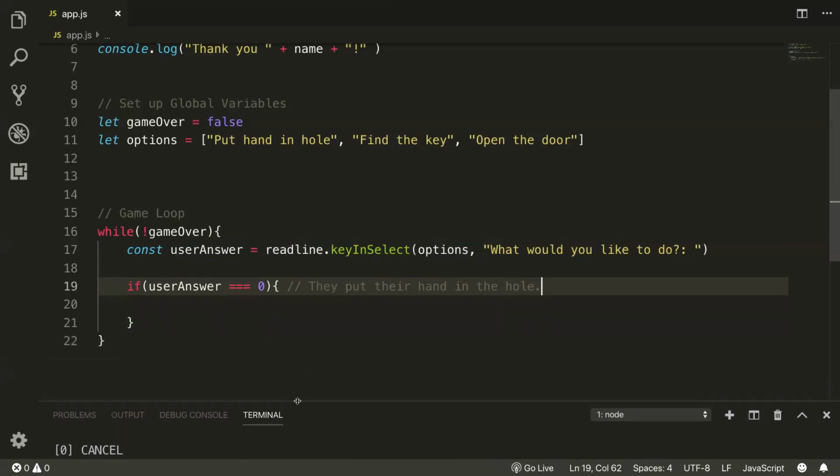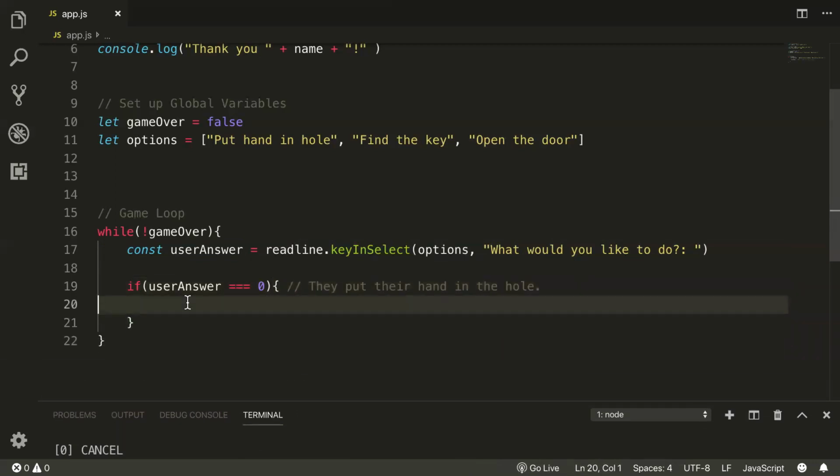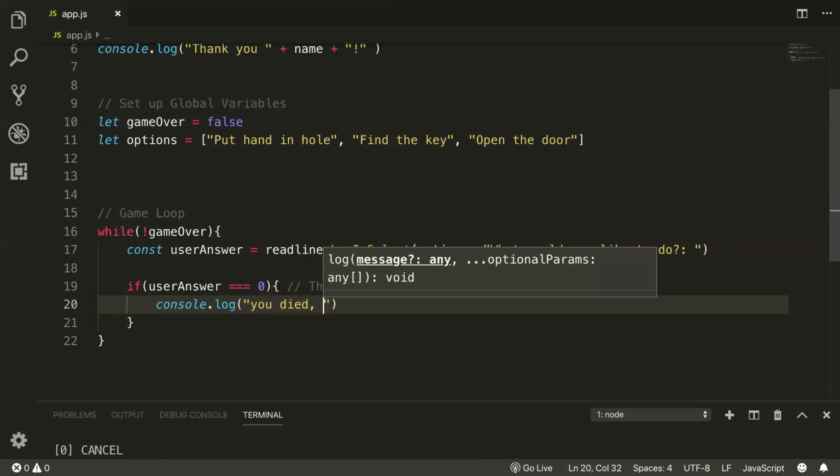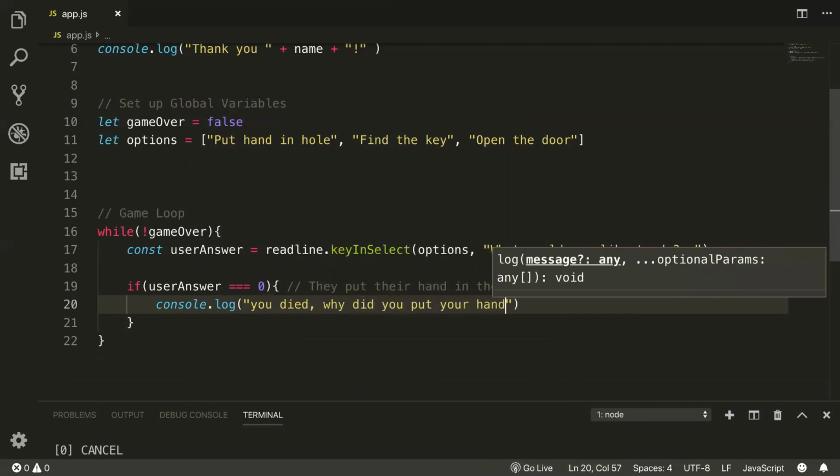Well, that's bad because that kills them, but how do we account for that? What should we do to let them know that the game is over and then end the game? Yeah, let's let them know they just died. You died. Why did you put your hand in the hole?